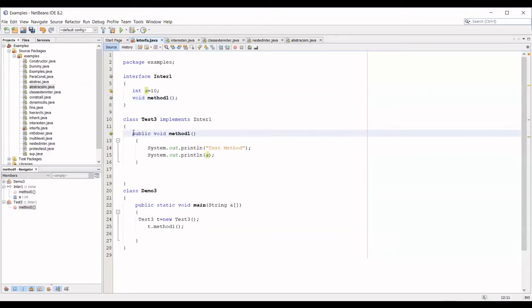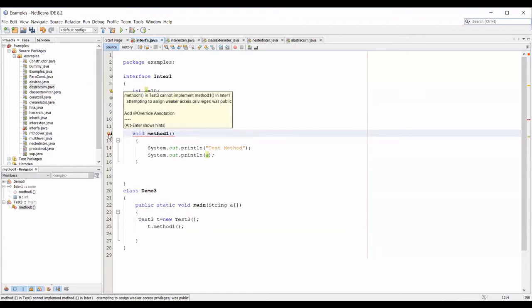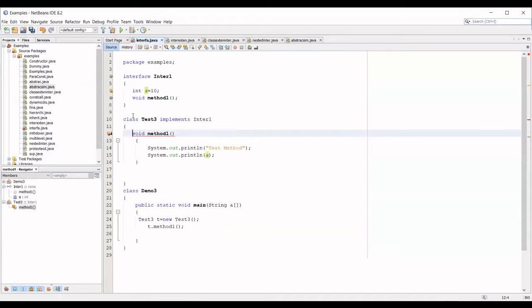If you have not prefixed it with public, it will show an error, because in your interface, by default, this method is public. So the class which is going to implement the method also should have it public only. You have to prefix it with the keyword public. Otherwise, it will throw an error.